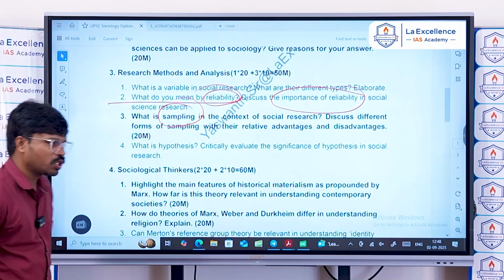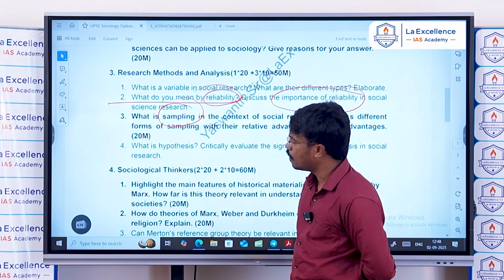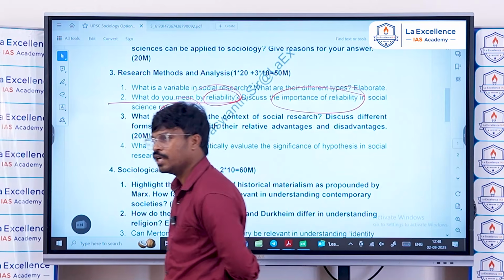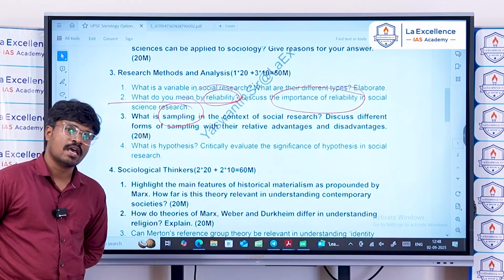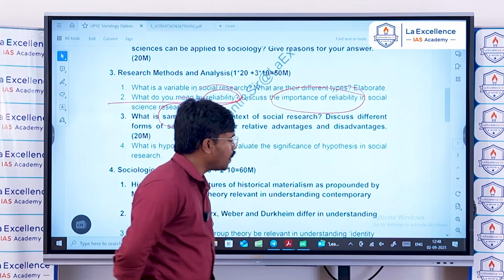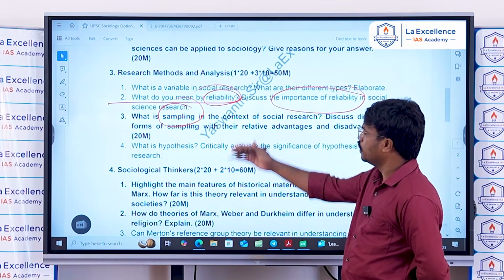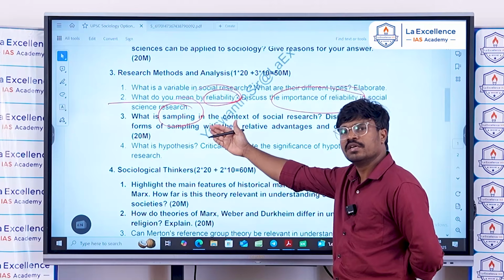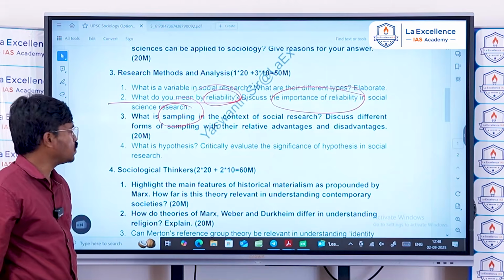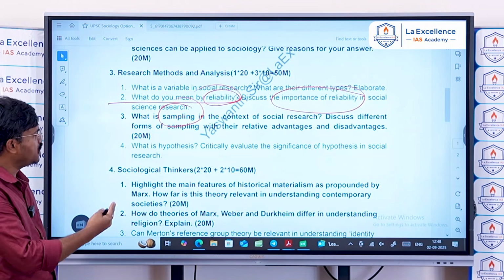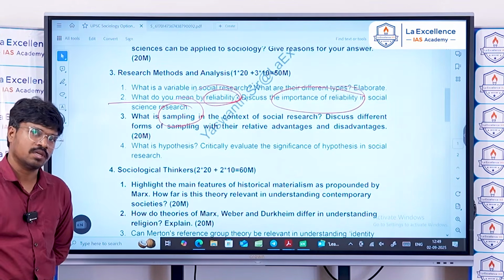This is a direct, easy question. Sampling can be divided into probability sampling and non-probability sampling. Probability sampling can be further divided into simple random sampling, stratified sampling, cluster sampling, etc. Non-probability sampling can also be divided into snowball sampling, etc. Sampling is a very easy, direct question. Even people who have read sociology once or twice can write these answers, with advantages and disadvantages, and you can easily score good marks in this particular topic.